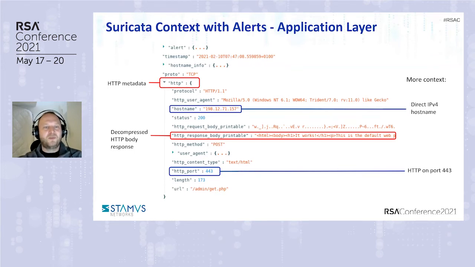So just by seeing this, we see that we have something that looks really bad, because we have an alert, and the context that we have about the alert shows us that this is really strange. And if we look at the URL admin/get.php and then the HTTP port, which is 443, we've got a lot of bad stuff just by looking at this HTTP information that complements the detection that has been done in the alert by the detection engine inside Suricata. Next one.